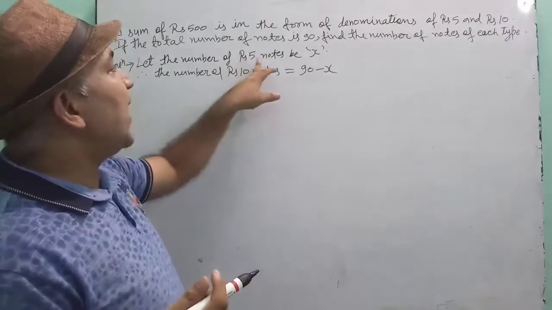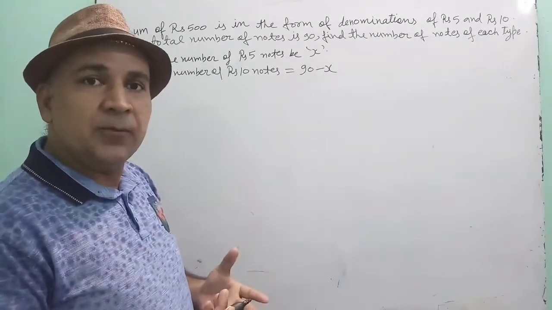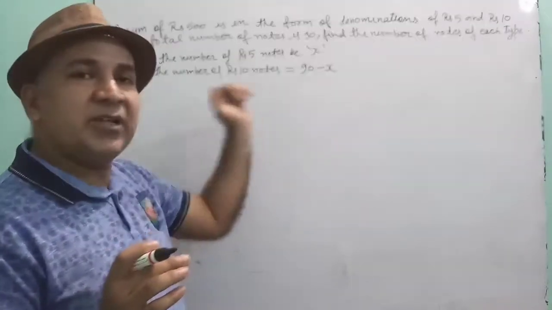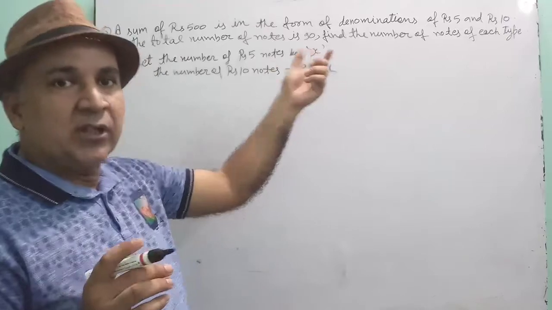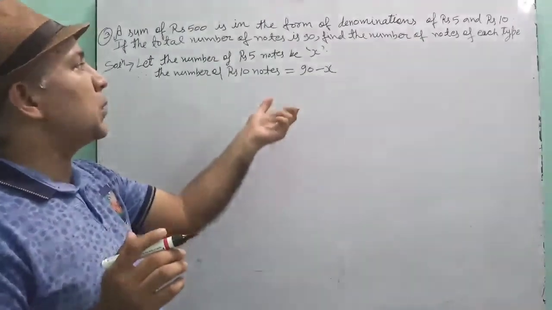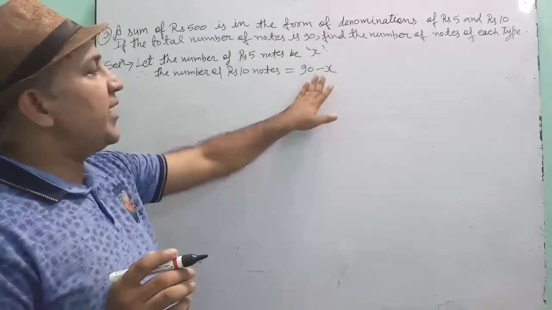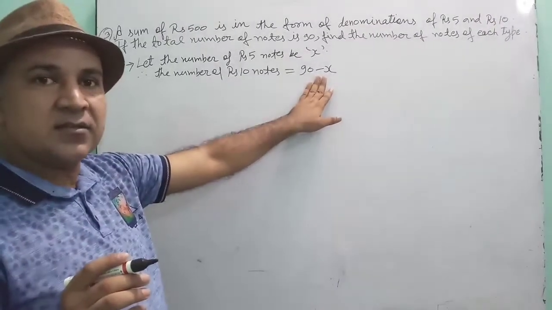Why? Because the number of 5 rupee notes is x. How many 5 rupee notes do you have? You have x notes of 5 rupees. So the remaining will be the 10 rupee notes, because you have a total of 90 notes. Out of 90, x are the 5 rupee notes, so the remaining is 90 minus x.